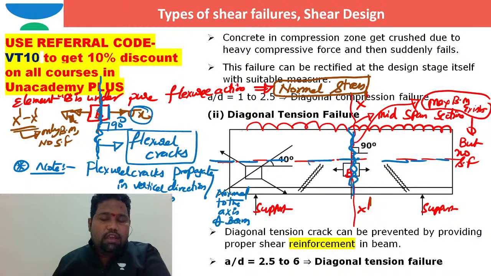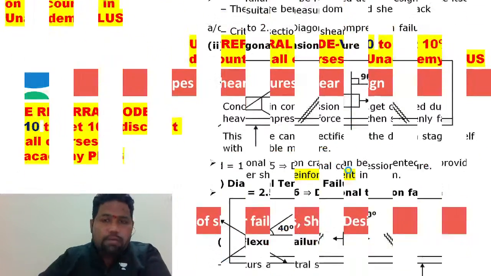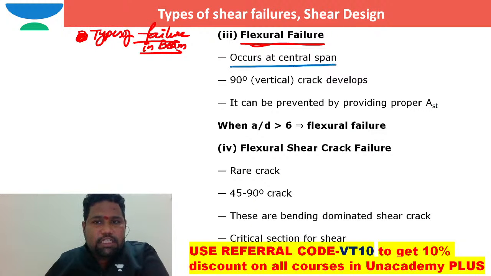Now generally in concrete, this is going to happen in the tension zone. So that's the reason why I had taken an element especially in the tension zone. This occurs generally at mid span, and the cracks are generally at an angle of 90 degrees only, vertical cracks.